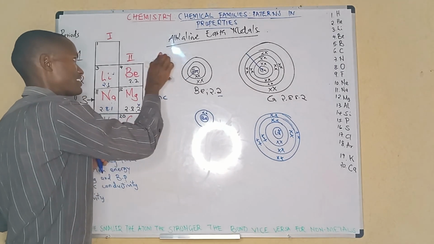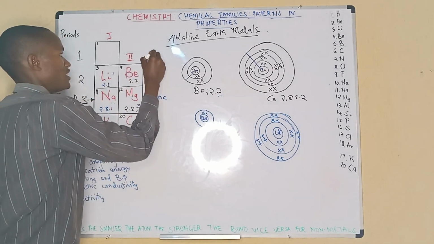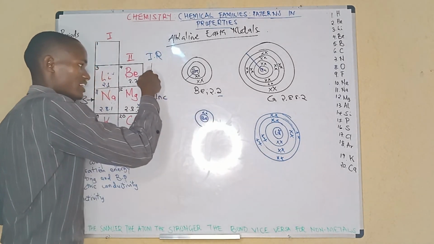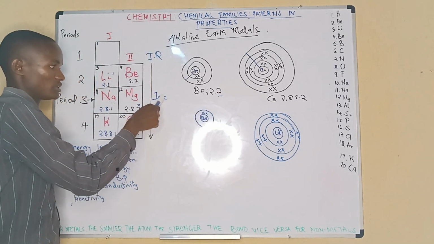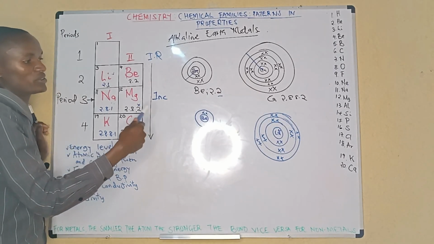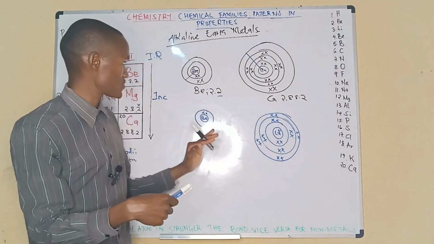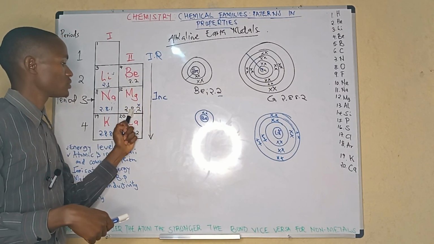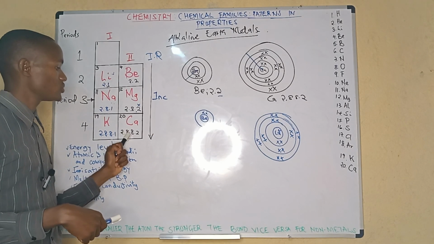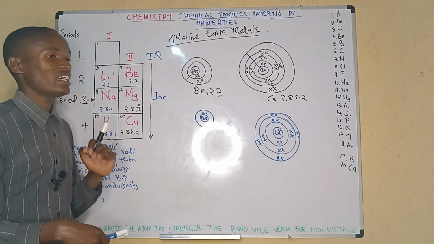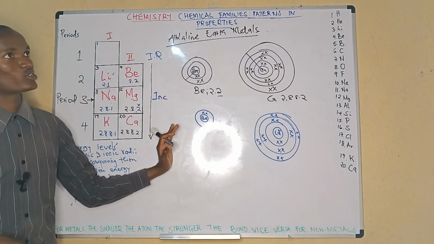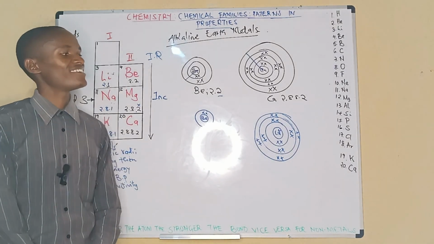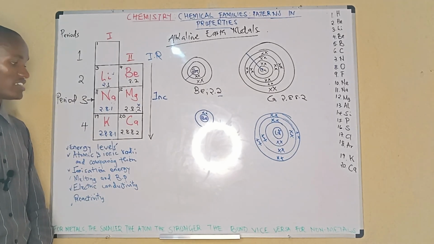the ionic radius increases down the group due to an increase in the number of energy levels. Because the ion of beryllium has 1 energy level, the ion of magnesium has 2 energy levels, the ion of calcium has 1, 2, 3 energy levels. Therefore, the ionic radius increases down the group due to an increase in the number of energy levels.